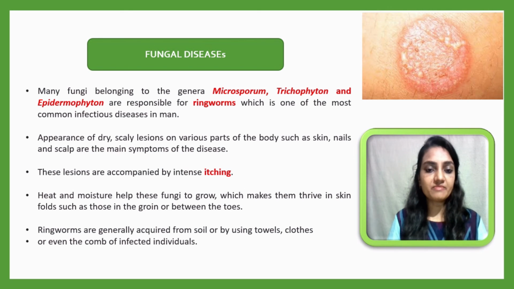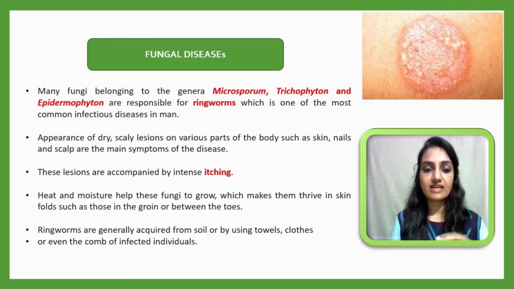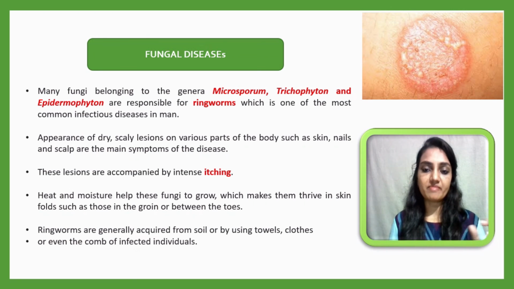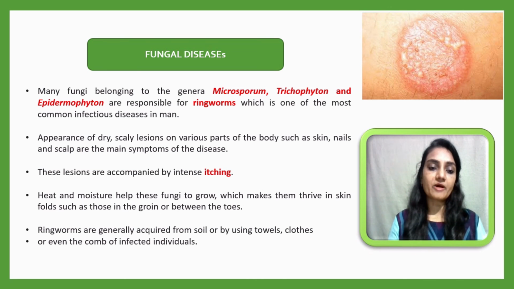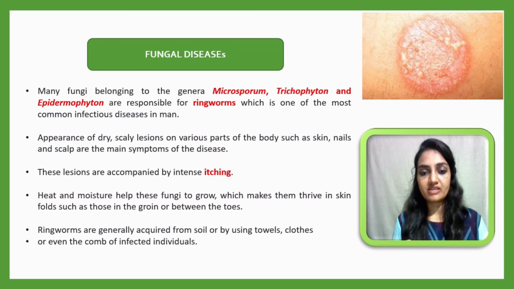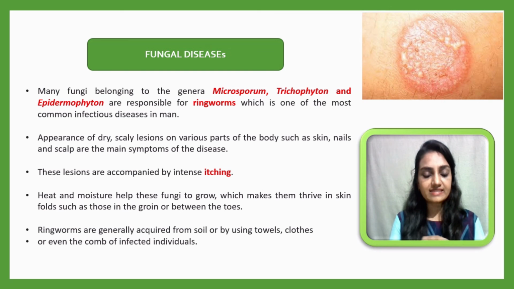These are the main symptoms of the disease. Lesions are found on the skin, maybe on the nails, maybe on the scalp. The lesions are accompanied by intense itching, means the person has very intense itching. They will itch everywhere, and as they itch they will spread the disease.